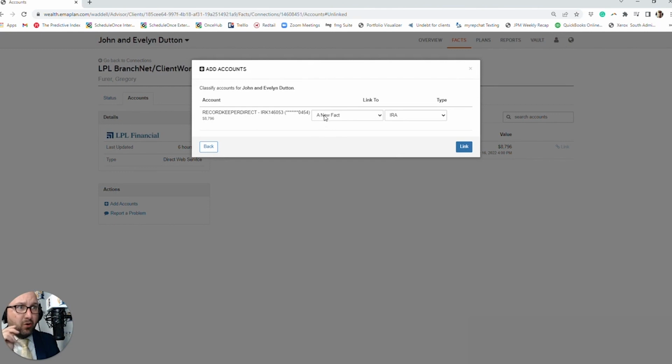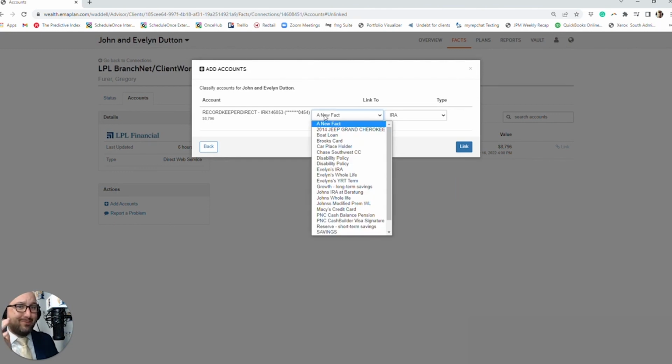But if you already have it built out, if you're already doing a financial plan, this matters. If this is a brand new client, it doesn't matter because you don't have that in there. And then when you go ahead and click it, beneficiaries, I've never seen a beneficiary come through with a connection. So you're going to have to change beneficiaries if there's beneficiaries. And if it's a non-qualified account and it's TOD, there's a way to do that. You have to go back and look at my other eMoney tip of the weeks to learn that.